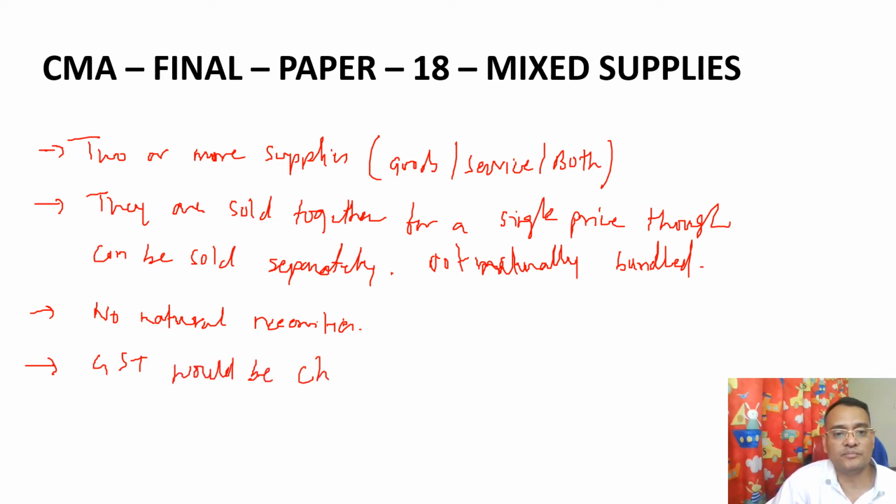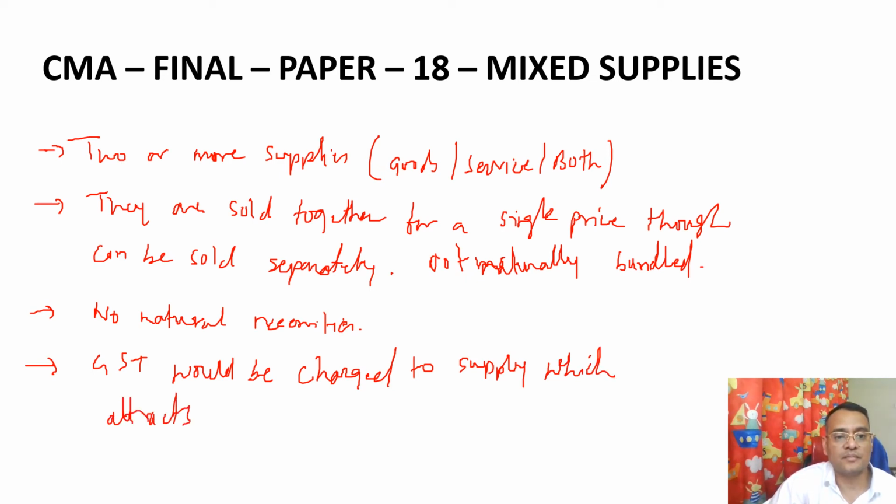In case of mixed supply, the GST would be charged at the rate of the supply which attracts the highest rate of tax.